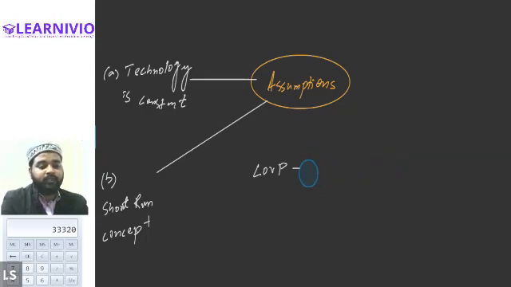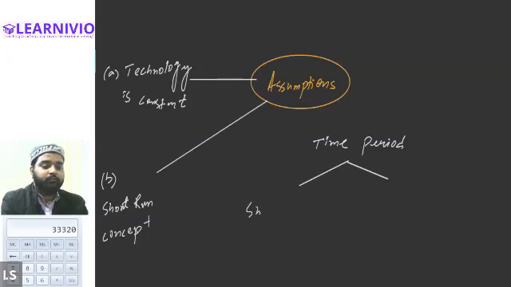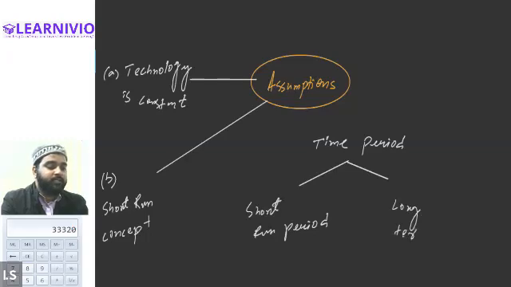And one more thing, because it is a short run concept, there are two types of factors. Listen to me very carefully. First of all, on the basis of time period, a production can be categorized into two time frames. One is called the short run period, and the other is called the long run period. So from the perspective of time period, we can categorize the business into two categories: short run period or the long run period.